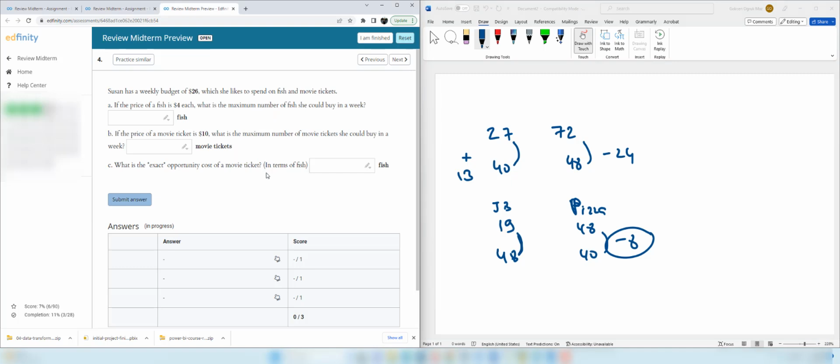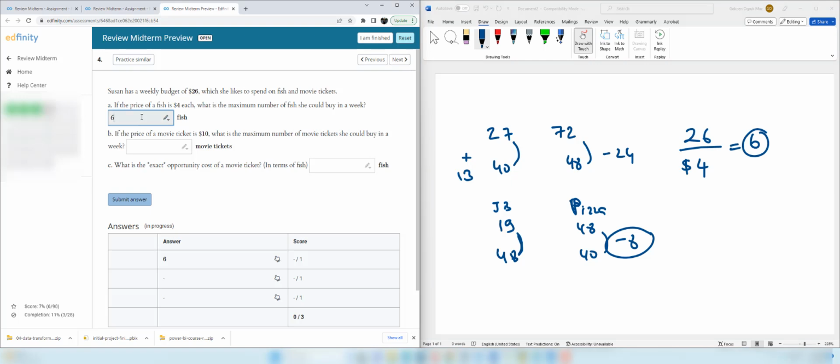Question 4. Susan has a weekly budget of $26 which she likes to spend on fish and movie tickets. If the price of a fish is $4, what is the maximum number of fish she could buy in a week? So if we have a budget of $26 and each fish is $4, then we should be able to buy at least 6 fish. We cannot buy 7, but we can buy 6 fish. Therefore, the right answer is 6.